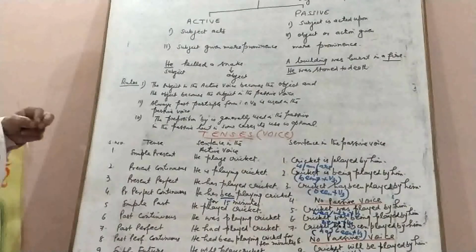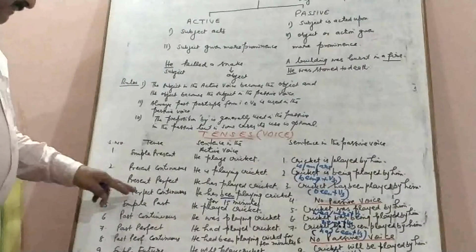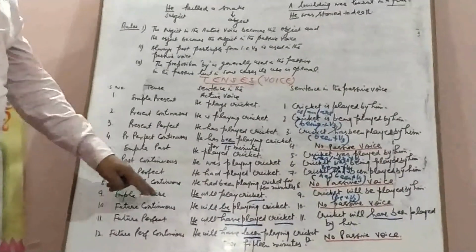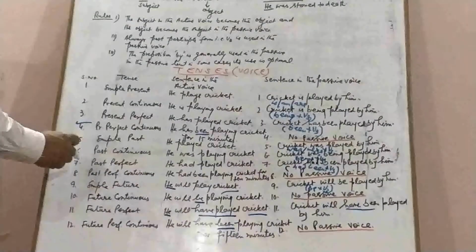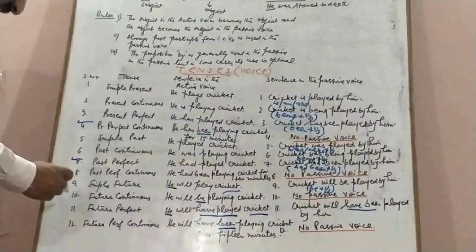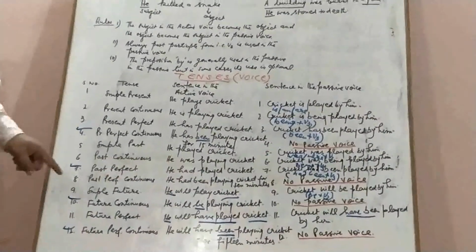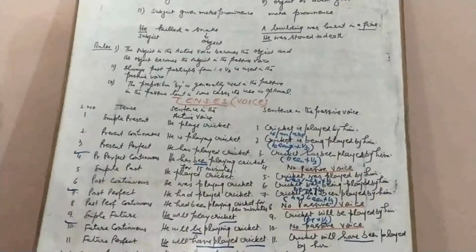The sentences in case of other 4 tenses, that is present perfect continuous, past perfect continuous, future continuous and future perfect continuous, they can't be turned into passive voice. These sentences cannot be changed into passive voice.